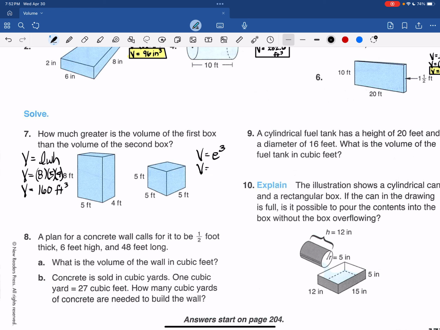Then this one, we have one edge is 5, and we're going to raise that to the third power. So 5 times 5 times 5 is 125 cubic feet. How much greater? That word means subtraction. So 160 minus 125 is 35 feet cubed. And that is the final answer.